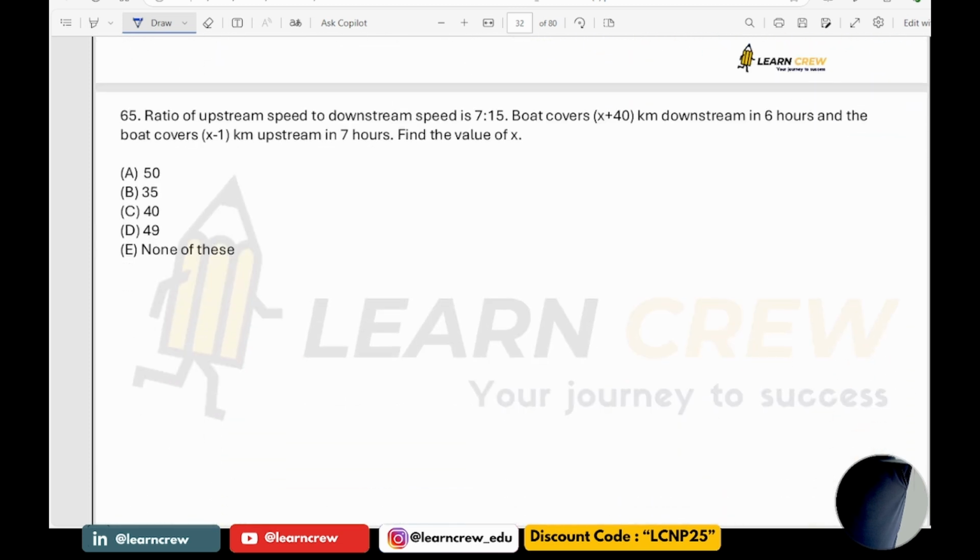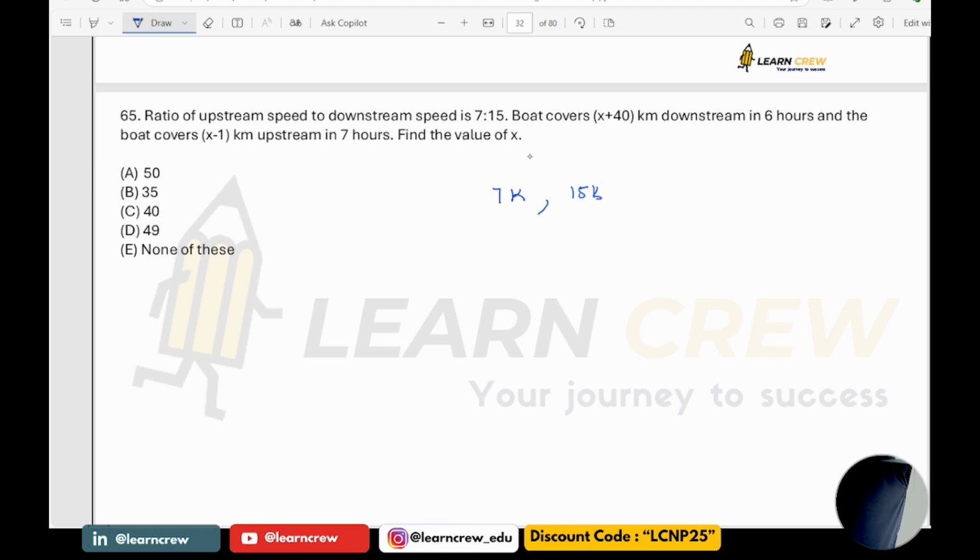Next, 65. The ratio of upstream to downstream speed is 7:15. A boat covers x plus 40 km downstream in 6 hours and covers x minus 1 km upstream in 7 hours. So if the upstream speed is 7k, the downstream speed is 15k, a 7:15 ratio.